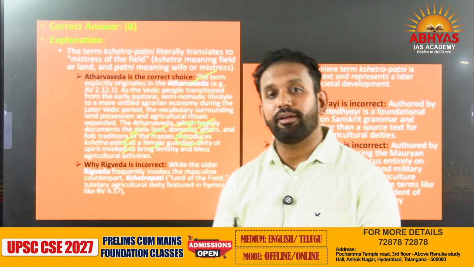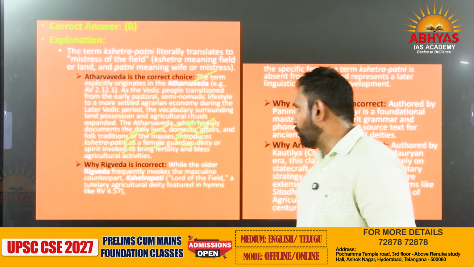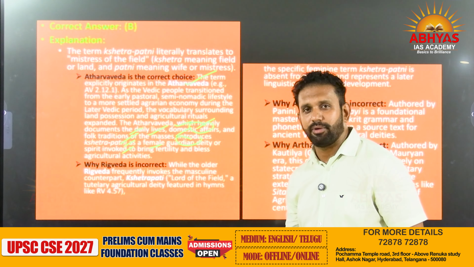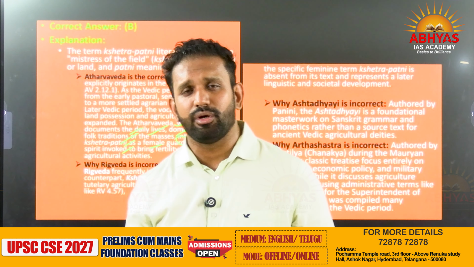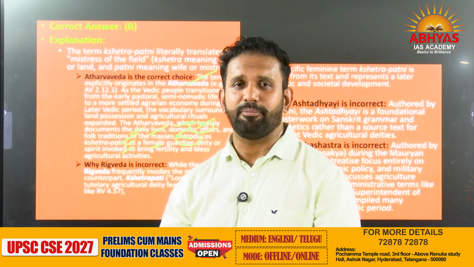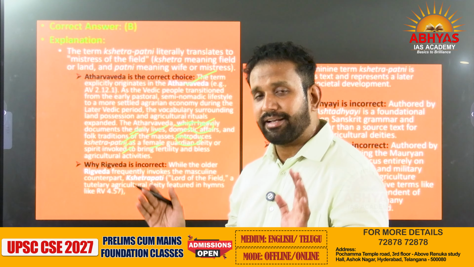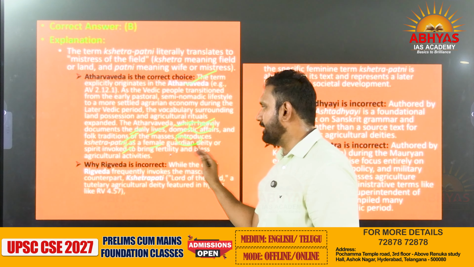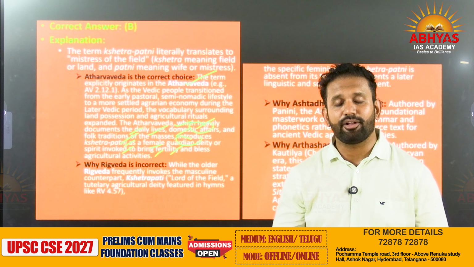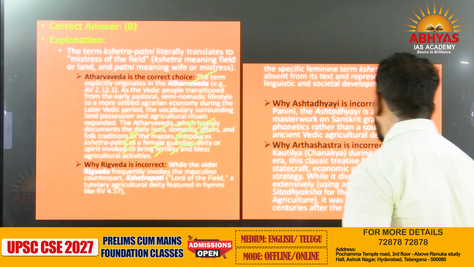Pochamma, and in the Salaar movie also, they worship a female deity. That kind of female deity invoked to bring fertility and bless agriculture is also mentioned in the Atharva Veda.